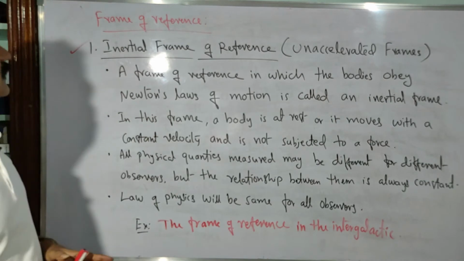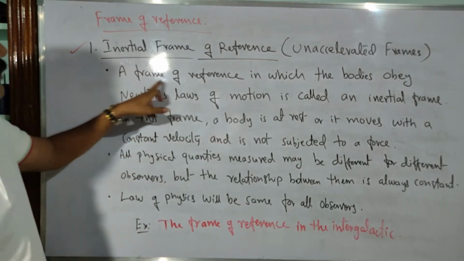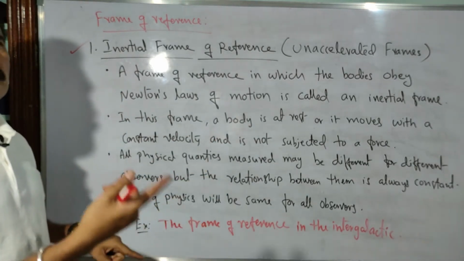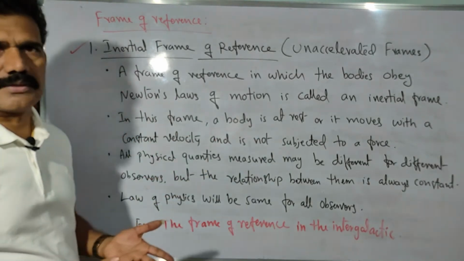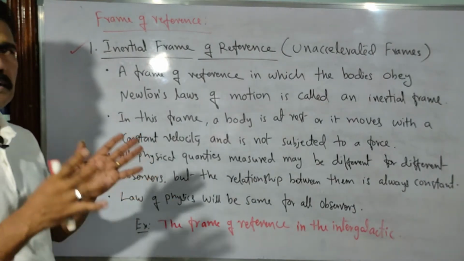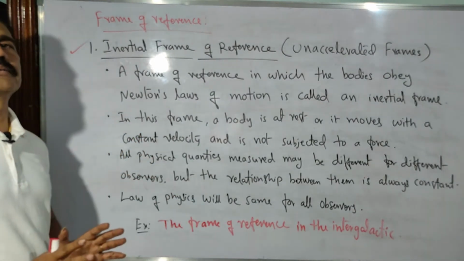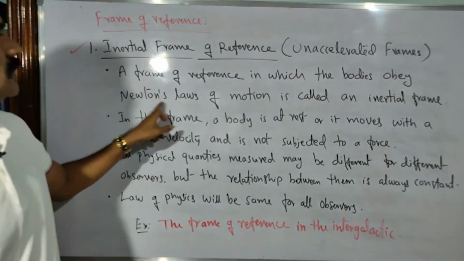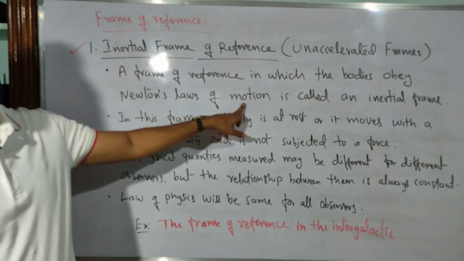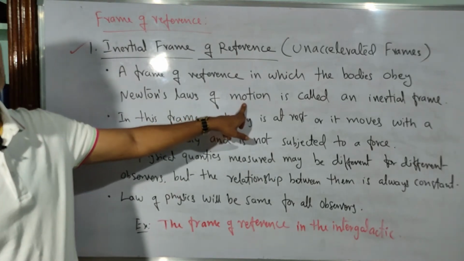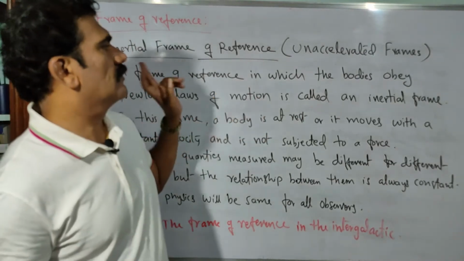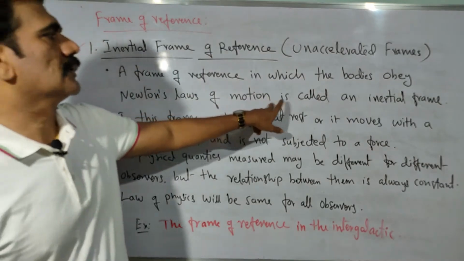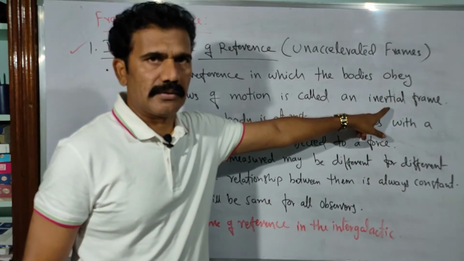Whatever frame of reference you are considering for any measurements, where the body is in motion or at rest, we consider it with respect to a particular observer, and that observer itself acts as a frame of reference. A frame of reference in which the bodies obey Newton's laws of motion as usual, so you can use Newton's laws for measurements, is called an inertial frame of reference.